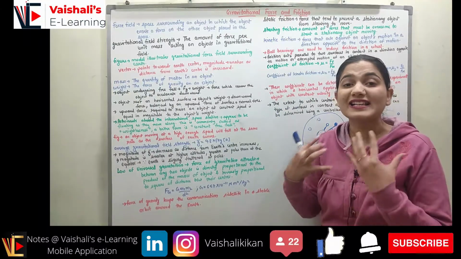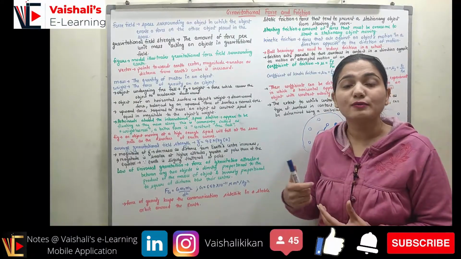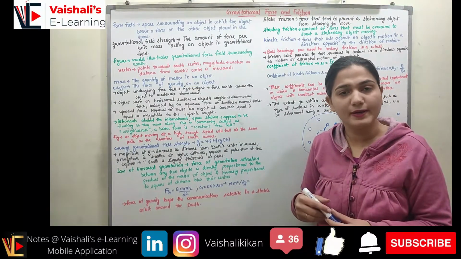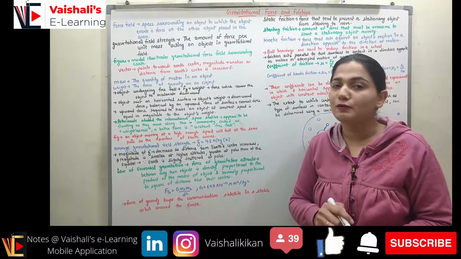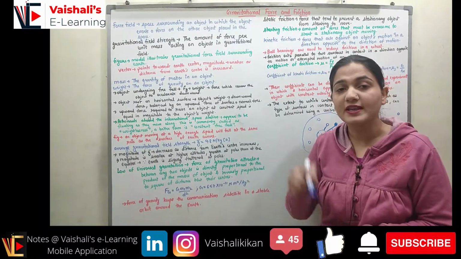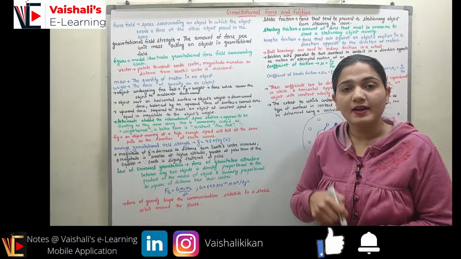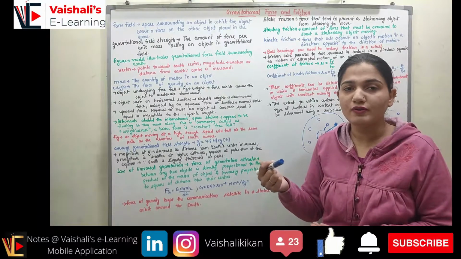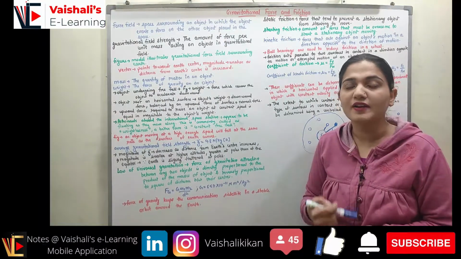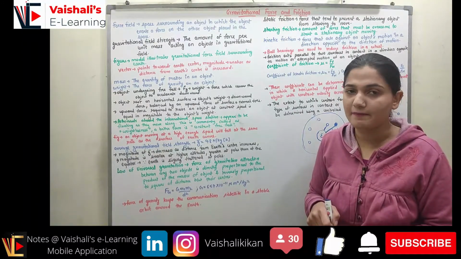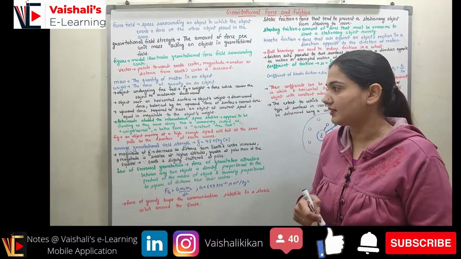When an object is experiencing a force of gravity, we call it weight. The force of gravity will depend upon the gravitational field strength, and the gravitational field strength will be different for different bodies. If you are on the surface of Earth, you will have a different weight. If you are on the surface of the Moon, you will have a different weight. If you are on the surface of Mars, you will have a different weight. Mass will remain the same, whereas weight will depend upon the gravitational field strength, right?